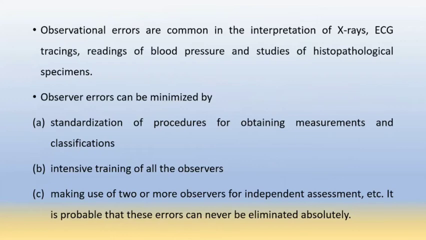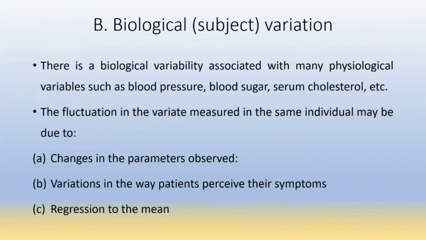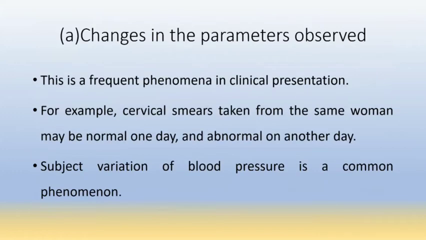Observer error can be minimized by standardization, intensive training of all observers, and making use of two or more observers for independent assessment. Then biological variations. The fluctuation in measures in the same individual may be due to changes in the parameters observed, variation in the way the patient perceives their symptoms, and regression to the mean. For example, cervical smears taken from the same woman may be normal one day and abnormal on another day.